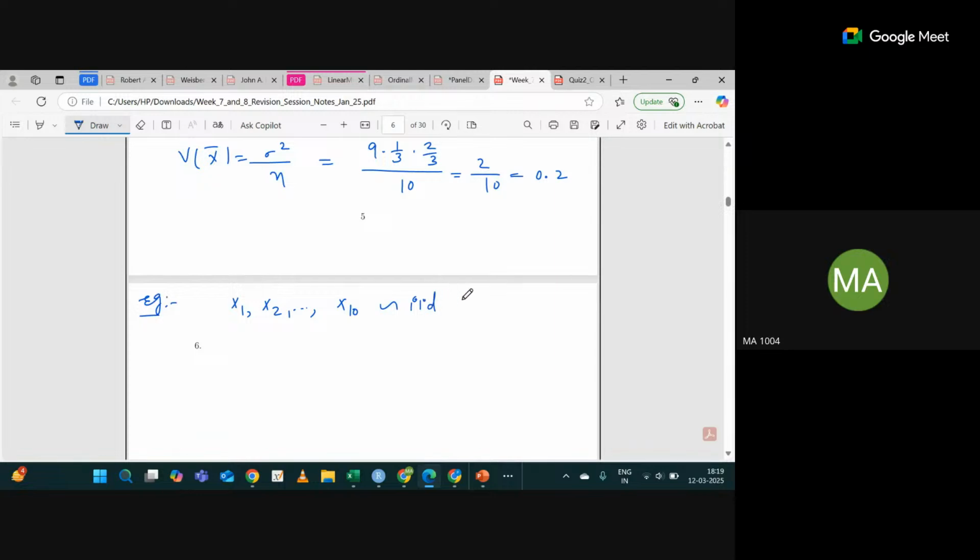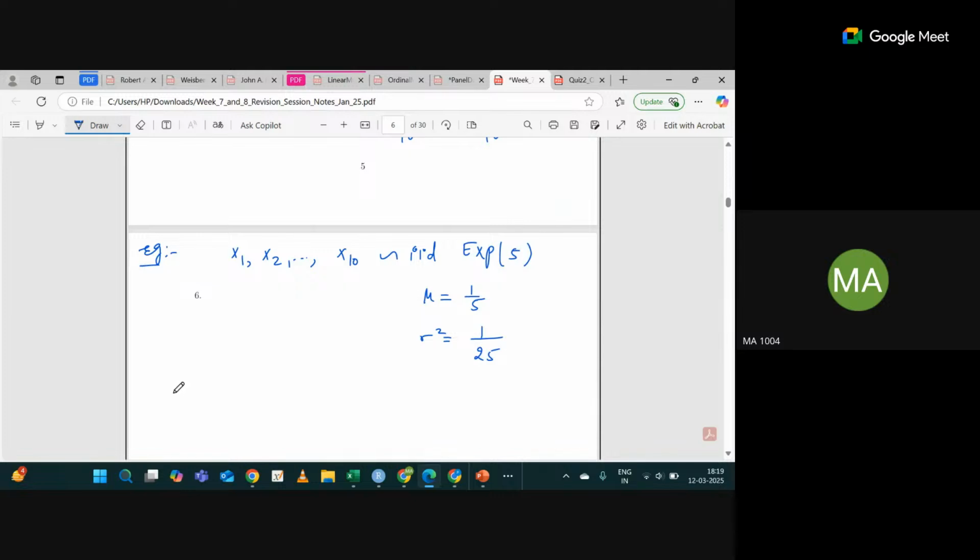Let's change the distribution. Let's say these are all from exponential 5. Tell me what is the distribution mean mu? It's 1 by lambda, that is 1 by 5. What is sigma square? 1 upon lambda square, 25. Okay. So far so good. Now my question is, what is the expectation of x bar? It's mu only, 1 upon 5.